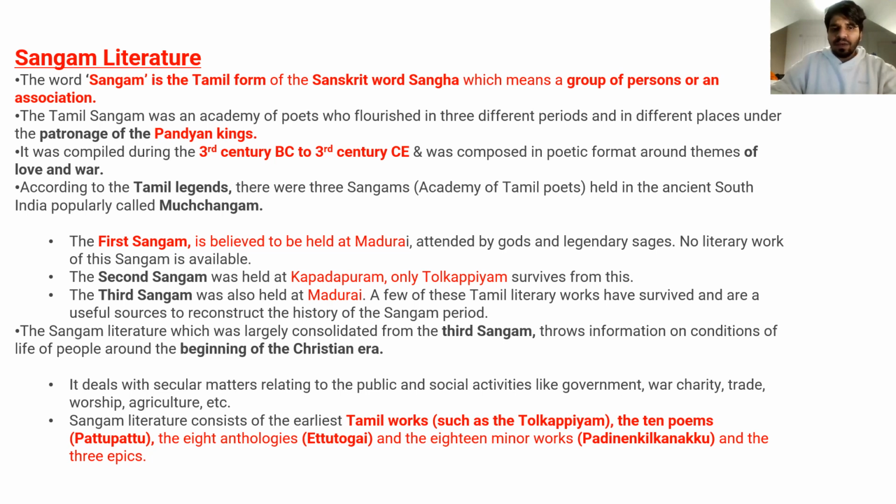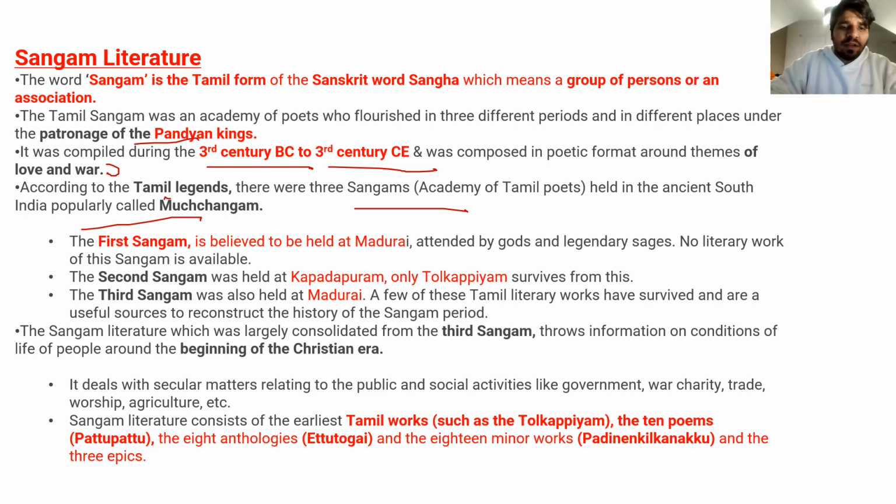So this is about Sangam literature. Quickly we will cover the Sangam literature. There were Sangam assemblies, and they happened under the Pandyan kings, between the third century BC and third century CE. These assemblies compiled certain books, certain literary works about love and war. According to Tamil legends, there were three Sangams, academies of Tamil poets held in ancient South India, popularly called